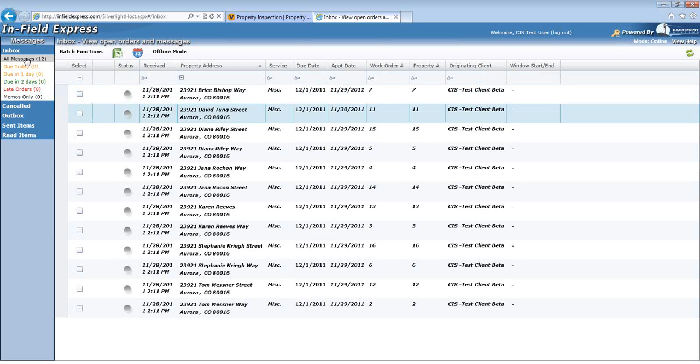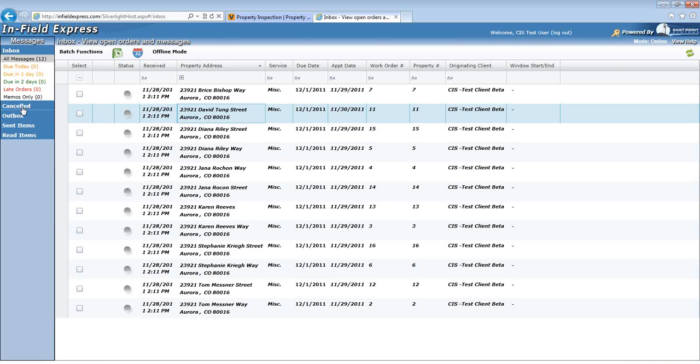In the upper left-hand corner is the vendor summary. This will list how many open orders a vendor has, how many orders are due today, due in 1 day, due in 2 days, how many late orders a vendor may have, as well as any memos that have been sent from Vectra Field Services to the vendor.